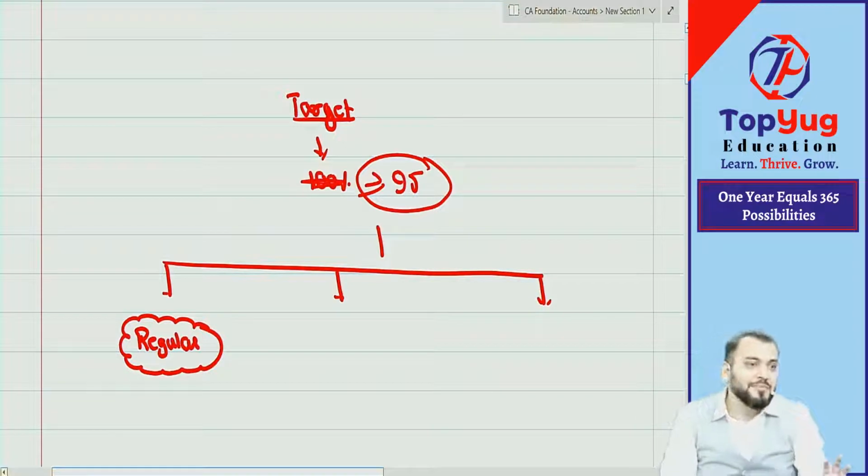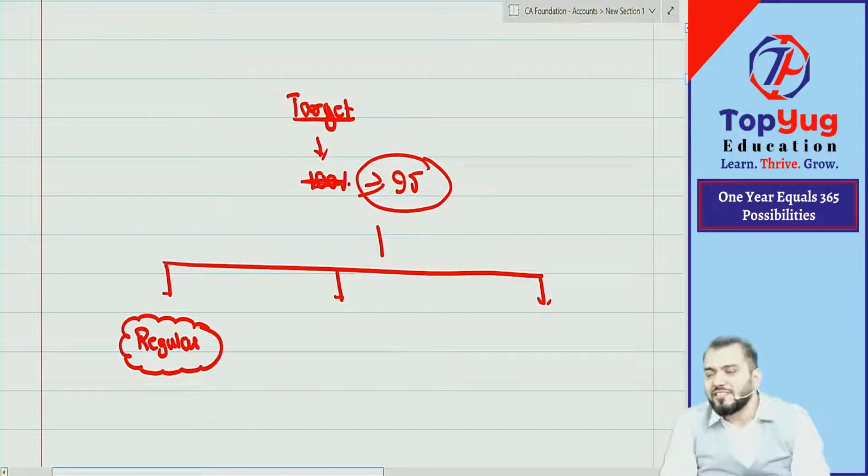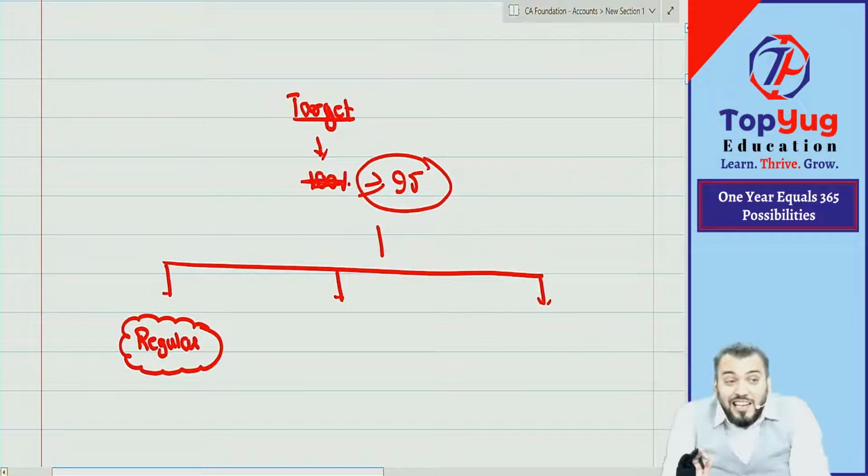For that reason we will provide you backup classes. Suppose you are not able to come to class, it becomes your duty to complete it whenever you get time. So regular means complete your syllabus as required. Don't unnecessarily postpone it.